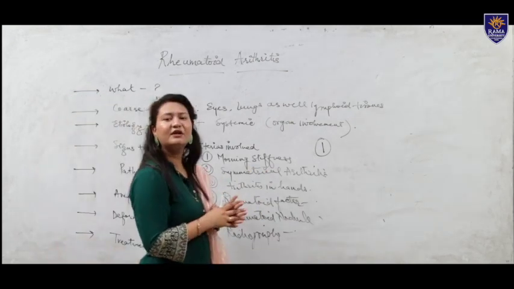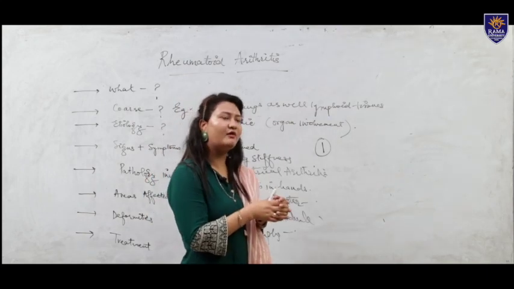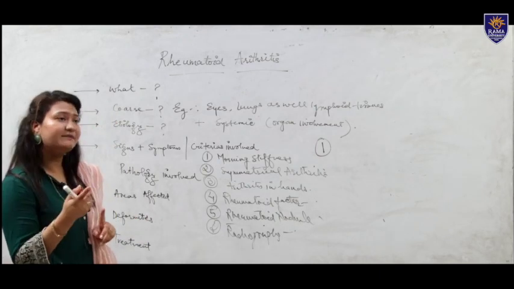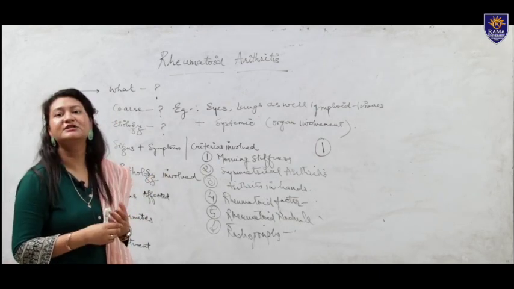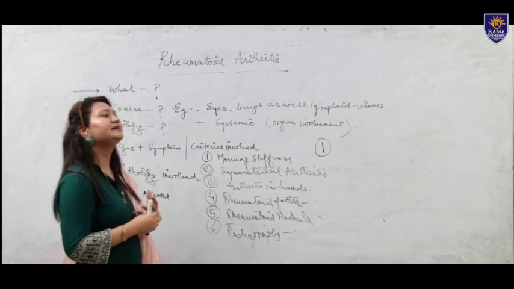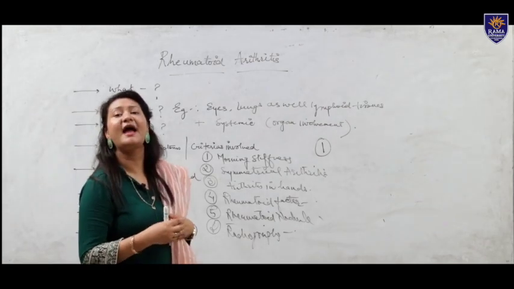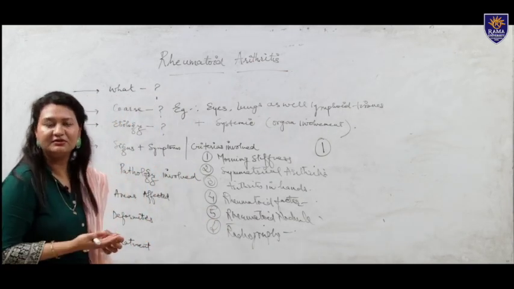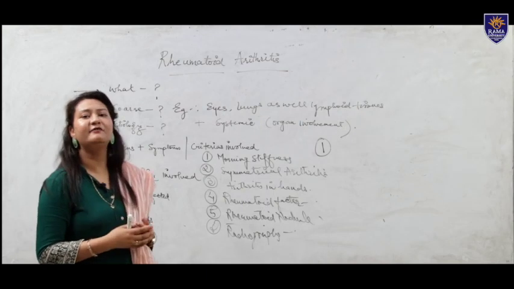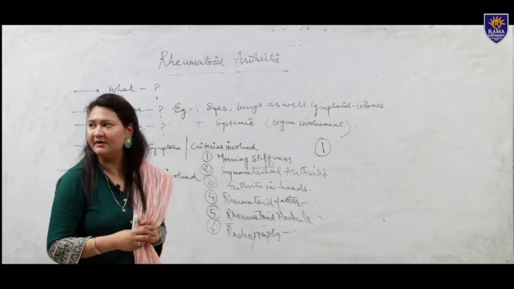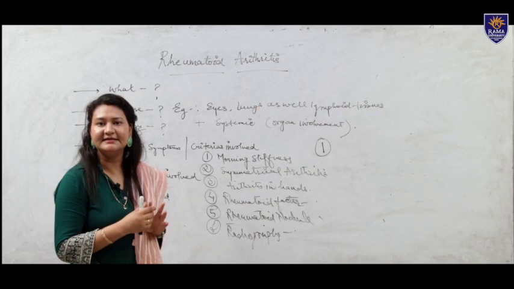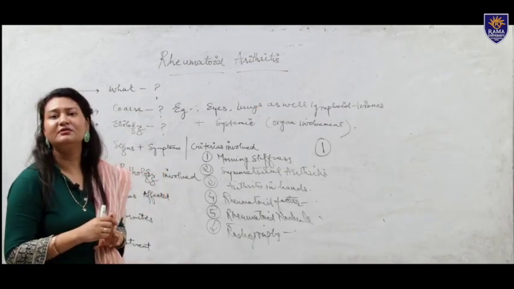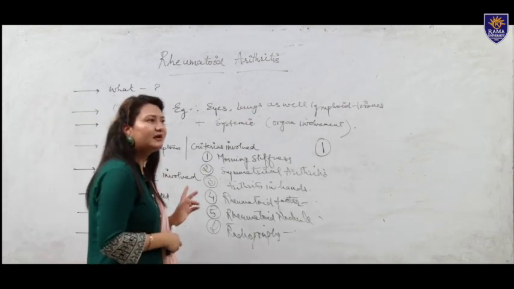Next, we can also look for deformities. Those are basically present, for example, in the PIP and DIP joints. For example, swan neck deformity is basically a hyperextension of the PIP joint and flexion of the DIP joint. Vice versa, Boutonniere deformity is just the opposite of swan neck deformity: the PIP joint goes into flexion, and the DIP joint goes into hyperextension.